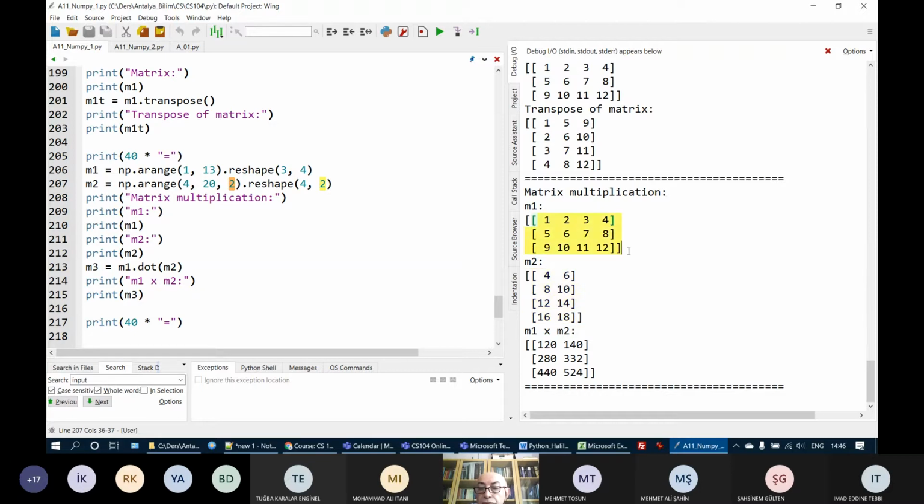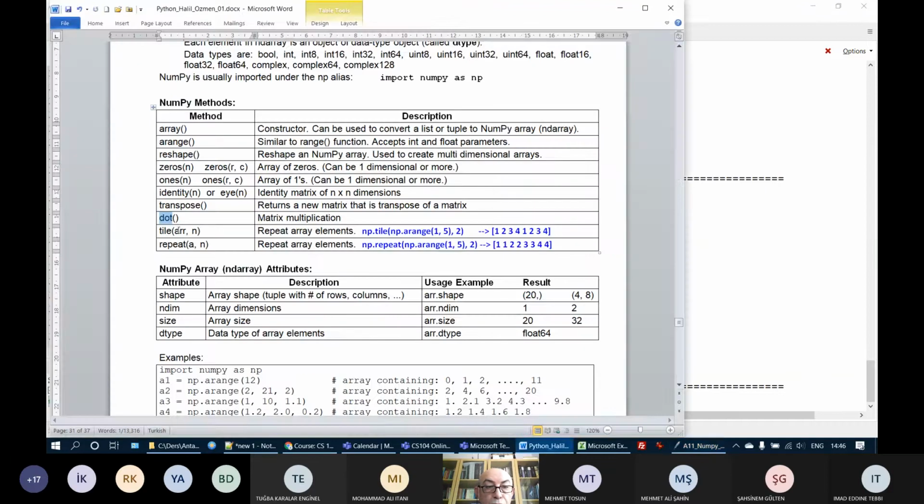Therefore, it will have 3 rows and 2 columns, as we see here. When we print M3, it is this one. Any questions about matrix transpose and matrix multiplication? As you see, it is quite easy with NumPy arrays.